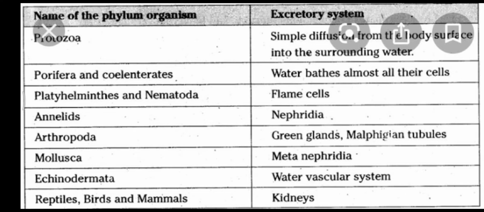The prawns and the other crustaceans have antennal or green glands that basically help in the excretion part, and kidneys are present in most of the vertebrates. So we individuals, that is mammals including man, we all have kidneys that help in the excretion of the waste material.